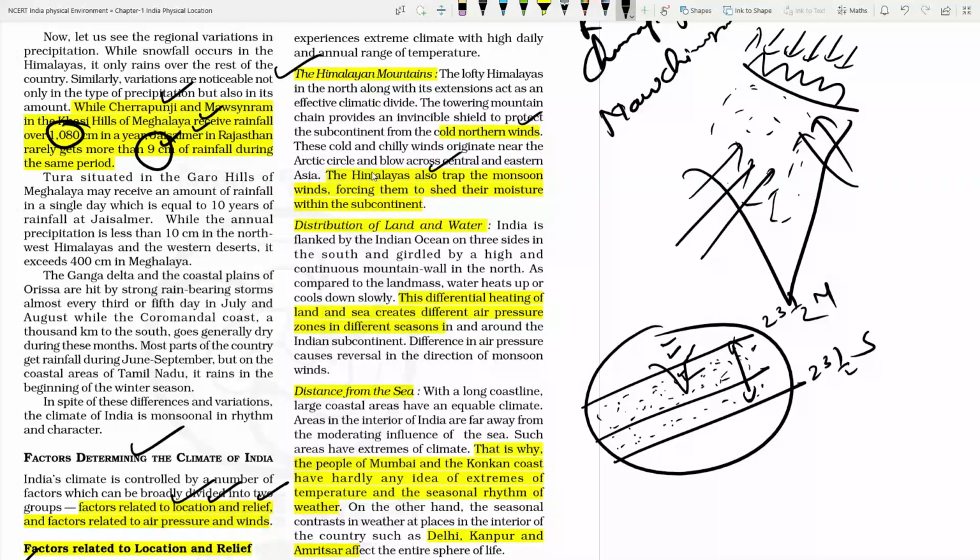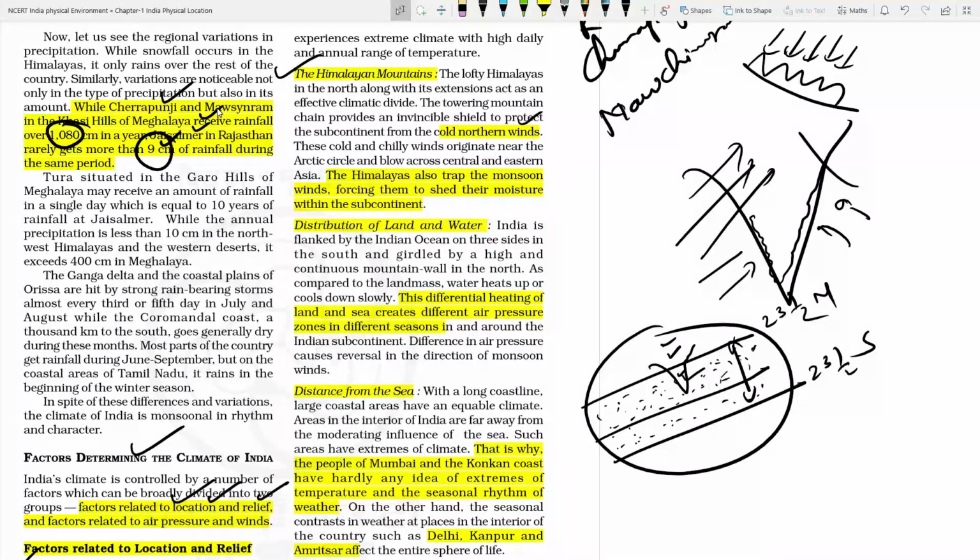Okay. Third is the distribution of land and water. As we know, India has a coastline of 7515 kilometer. So if the coastal area is more, what will happen? In the area where the oceans are more, you will find the temperature is moderate, because wherever the water vapor is there, it will moderate the temperature.